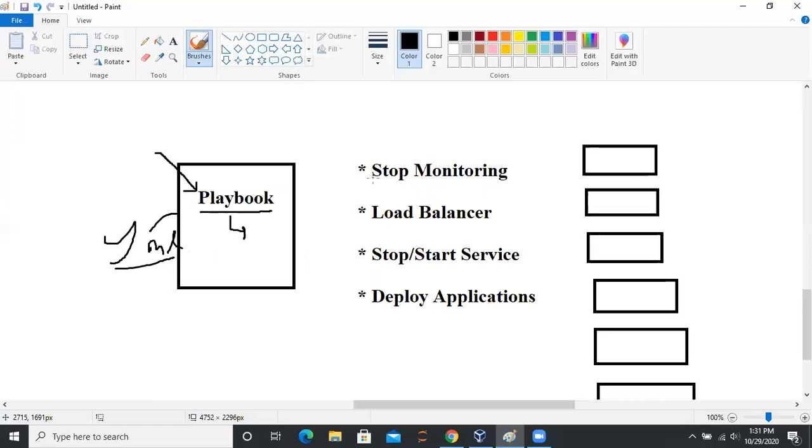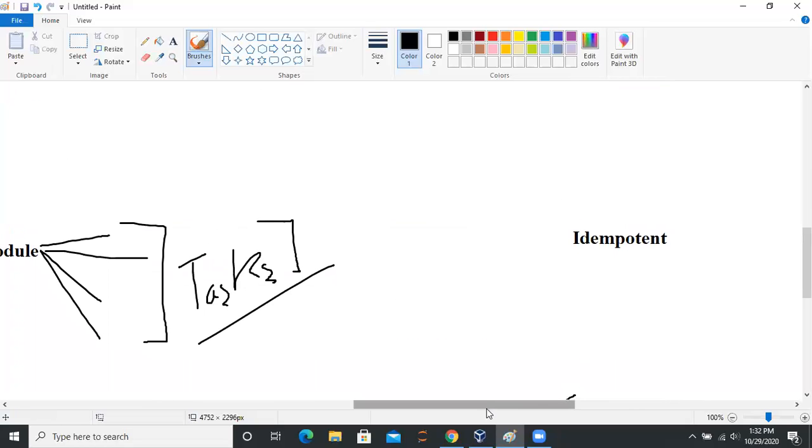For example, these are some of your web servers, some of your application servers, 1, 2, 3, 4, 5, 6, 7, 8. For example, you need to stop monitoring, manage the load balancer, start or stop the services, deploy the applications. So you can write everything in this playbook and it will do everything on these particular application servers. This is the power, this is the magic.